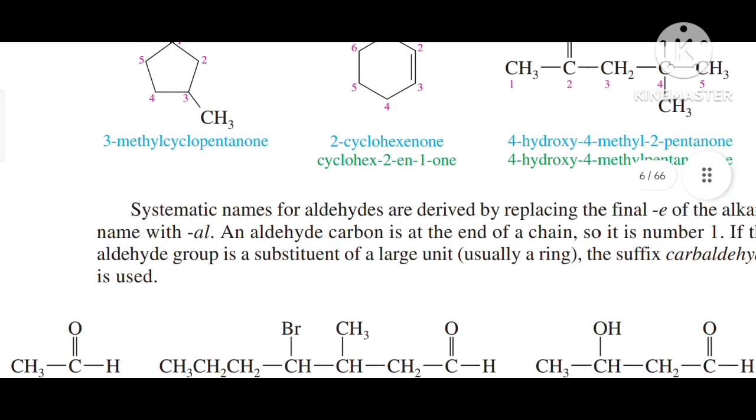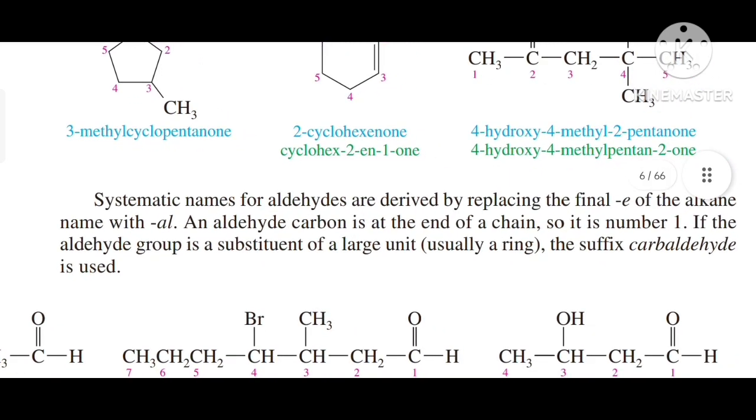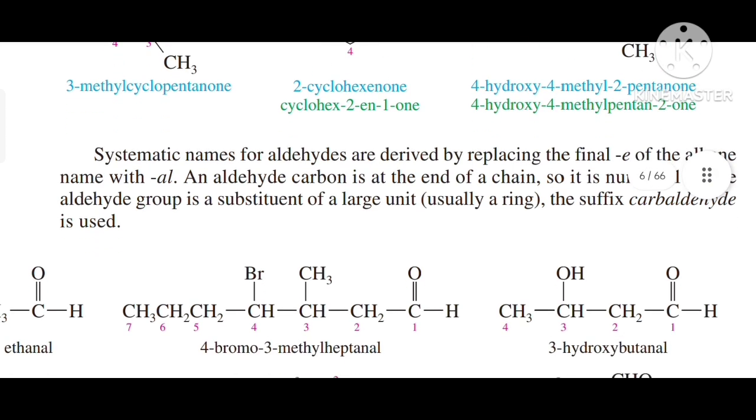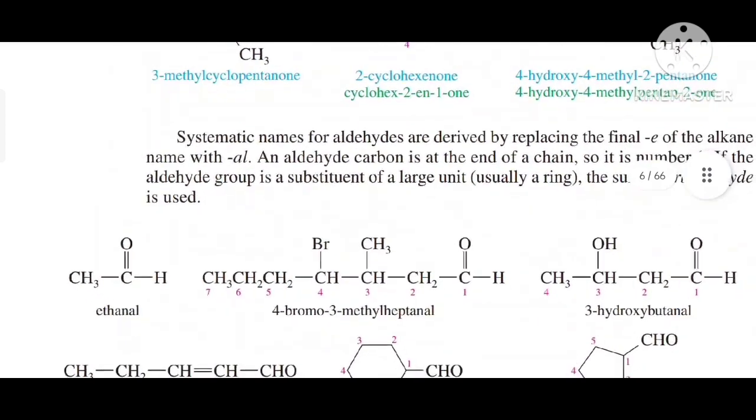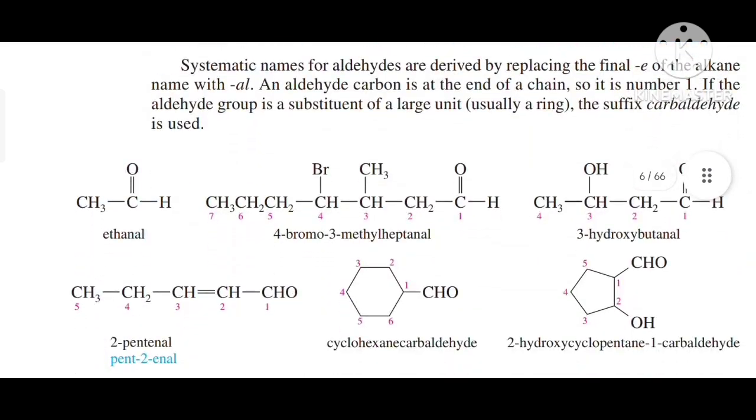Systematic names for aldehydes are derived by replacing the final letter E of the alkane with AL. An aldehyde carbon is at the end of the chain, so it is number 1. If the aldehyde group is a substituent of a larger unit, usually a ring, the suffix carbaldehyde is used. So there are some examples given in this slide regarding the IUPAC names of aldehydes.